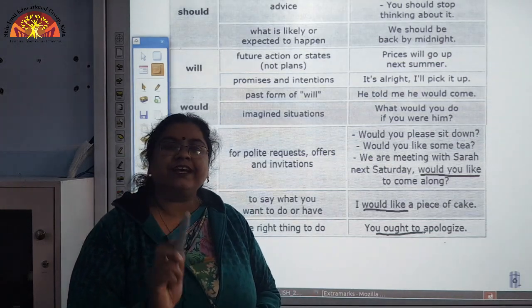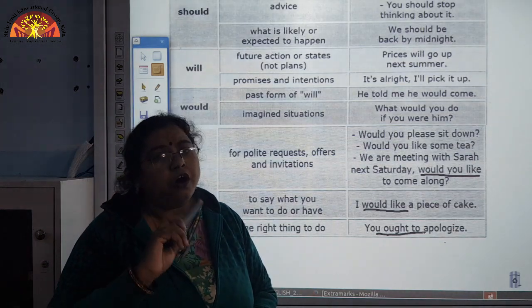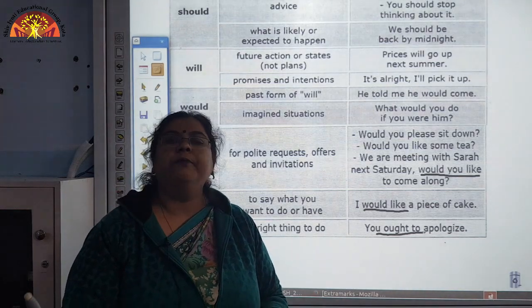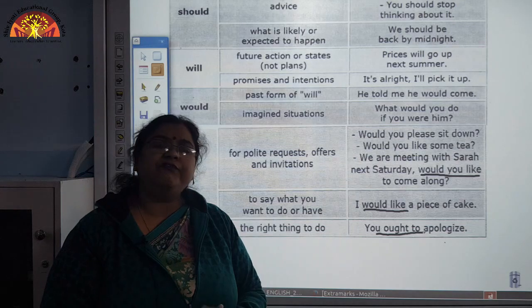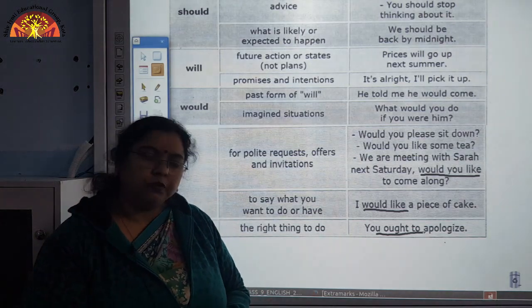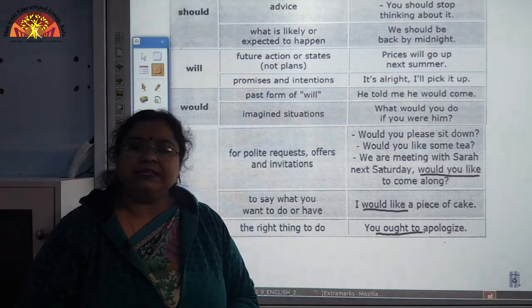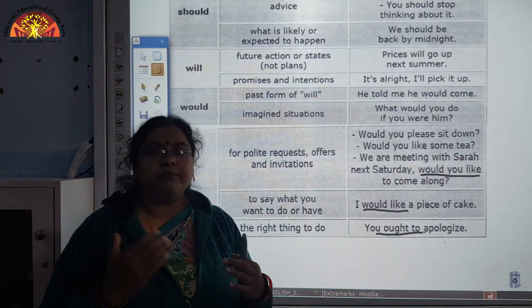Here also there is a compulsive advice, a compulsive aspect, that you cannot skip your medicines. Okay. So, in this manner we use ought to. This is how we have discussed different modals and how we can use them.